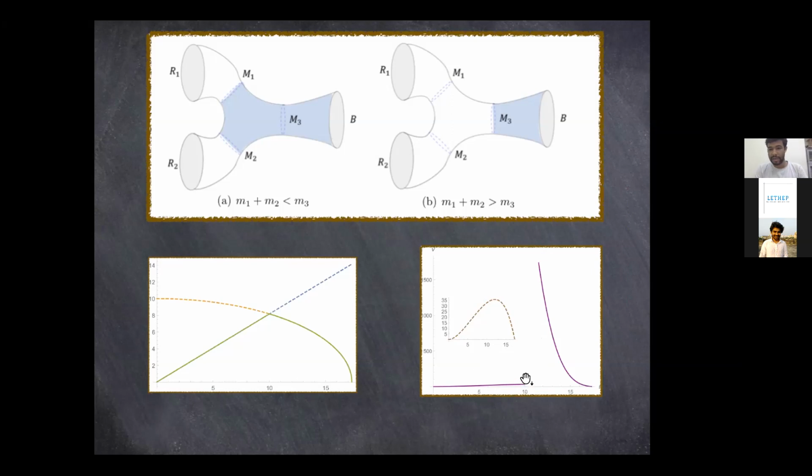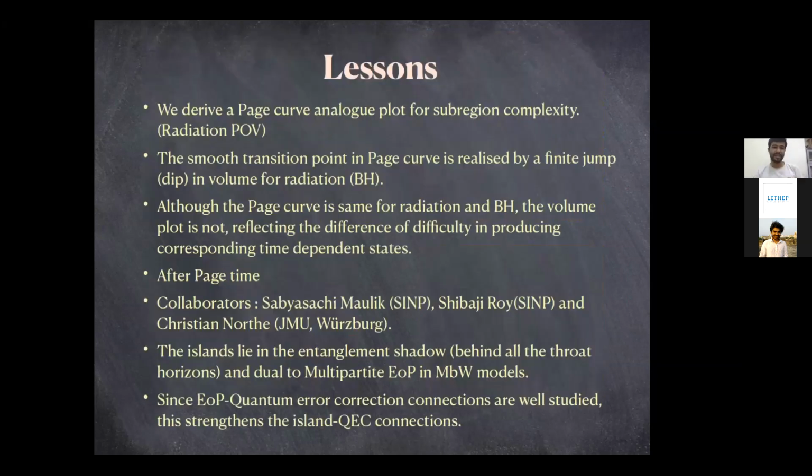But after this choice is made, this part again comes down. So the lesson we get from this volume calculation, which is an ongoing problem, and there are other things we want to see in here, is that we derive a Page curve analog plot for subregion complexity from the radiation point of view.